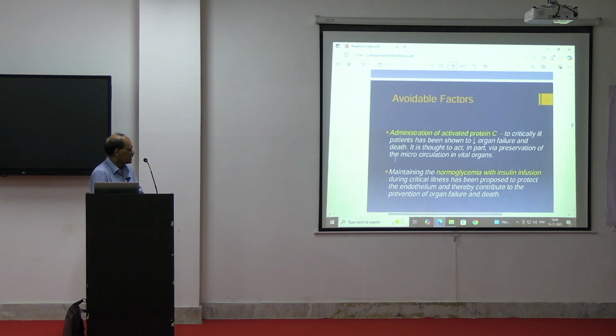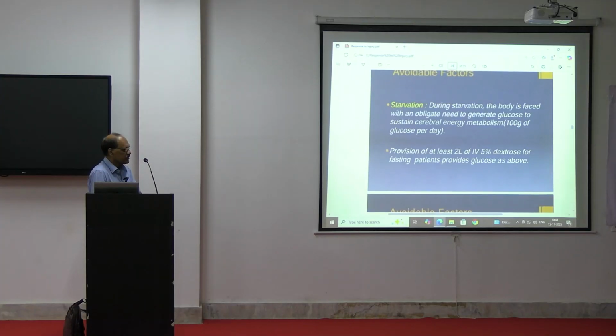Injectables, we can restore this situation. Maintain the normoglycemia with insulin infusion. During critical illness, the response to protein and metabolic changes may be modified, thereby contributing to the prevention of organ failure and death. So insulin may have some role. As there is hyperglycemia, the insulin may restore the normoglycemia the patient will be having. By infusing insulin, the normoglycemia may be maintained.